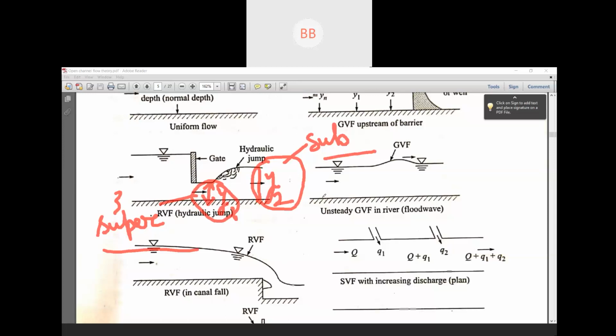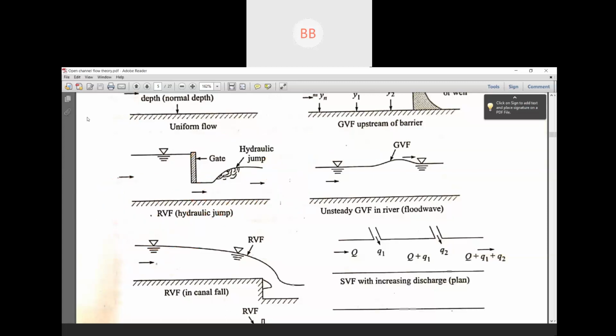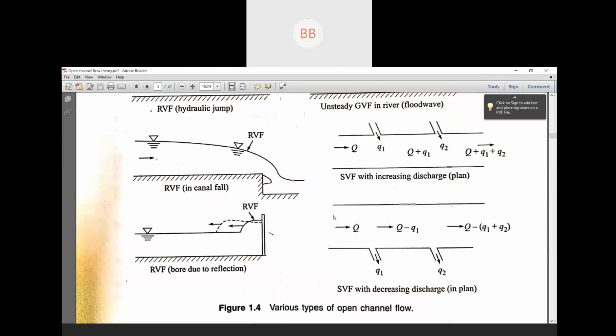In other words, when your flow changes from supercritical to subcritical, we can say hydraulic jump occurs. So when we talk about hydraulic jump, your flow always changes from supercritical to subcritical flow.